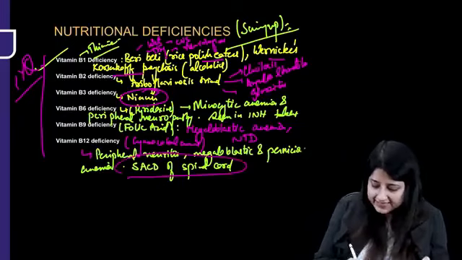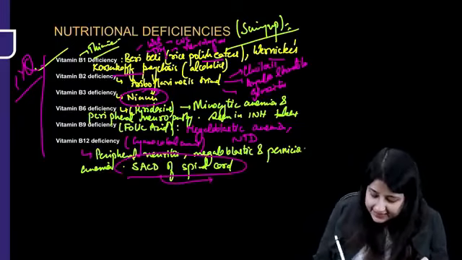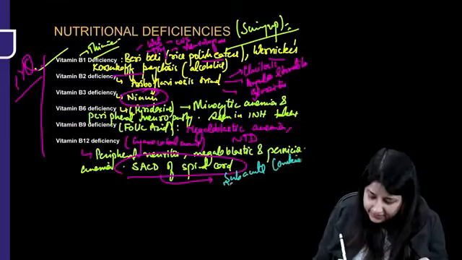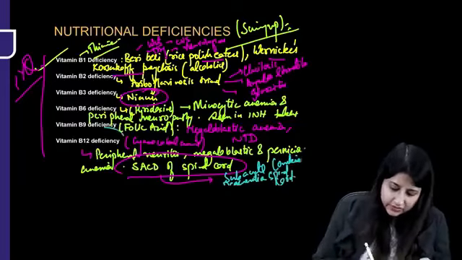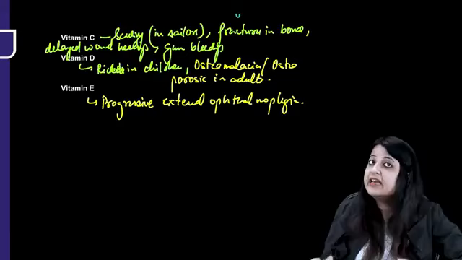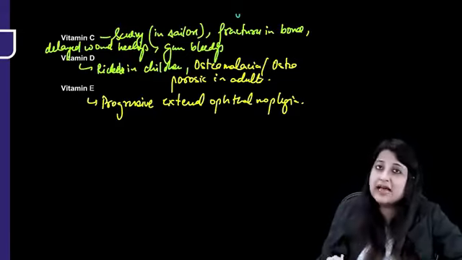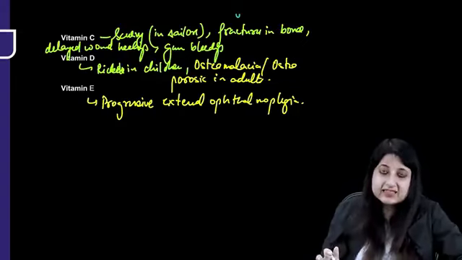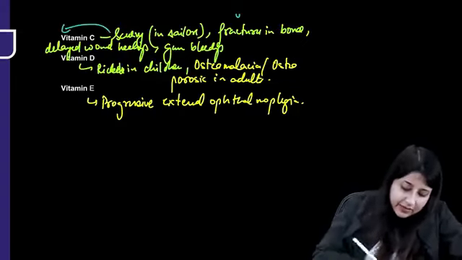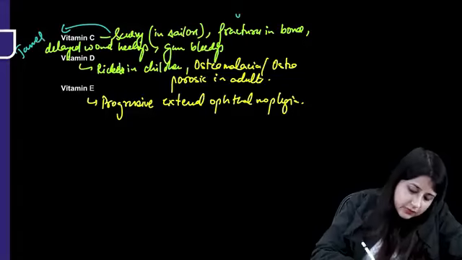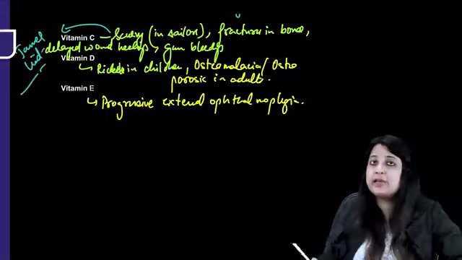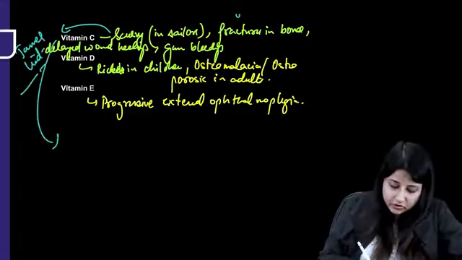This is important. SACD. What is this SACD? SACD was an MCQ, subacute combined degeneration of what? Spinal cord. So SACD is noticed in whom? Vitamin B12 deficiency. Vitamin C, you know, scurvy, swollen gums. Richest source of vitamin C is amla. We have already discussed. And who worked on scurvy, if you remember from the main video? James Lind. Okay. Vitamin C, you know, this is also a PYQ.